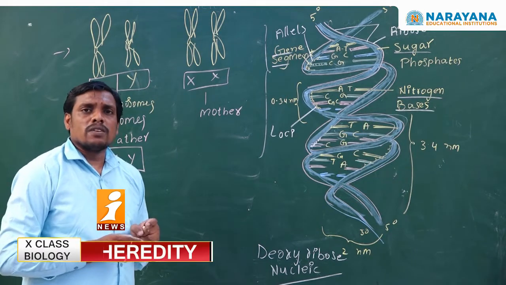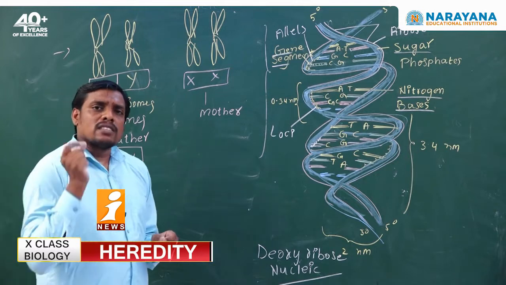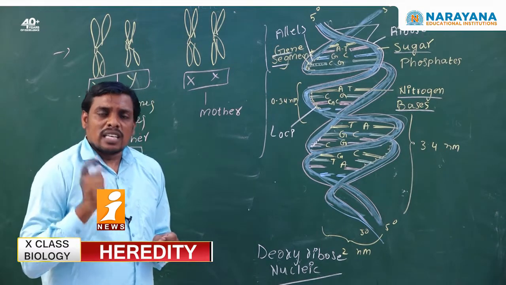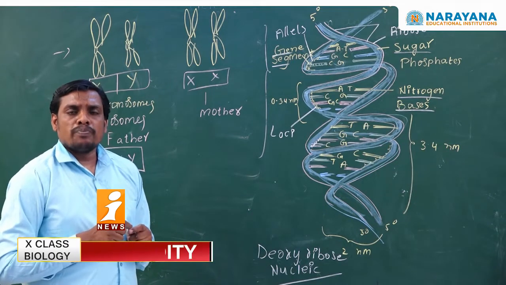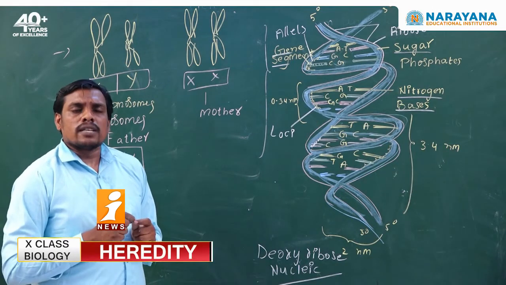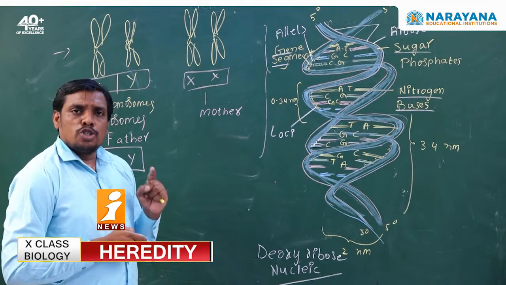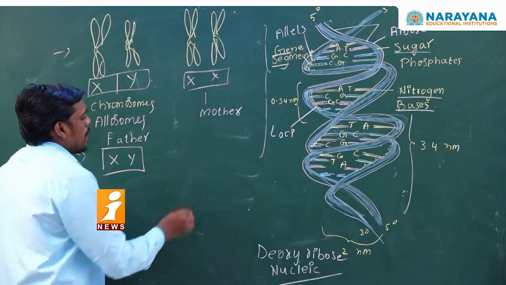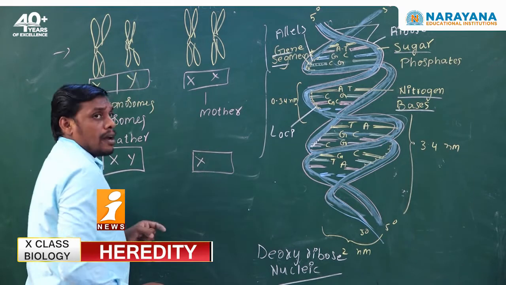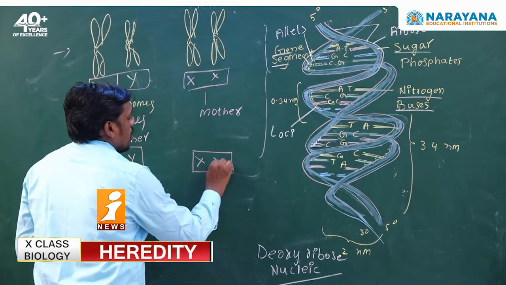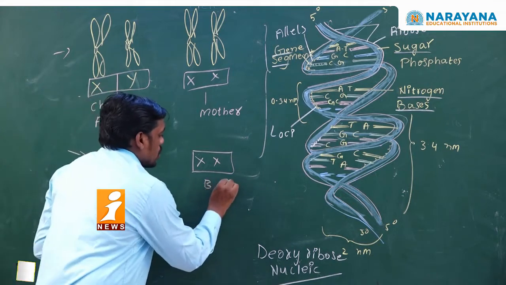Which chromosome is responsible for sex determination? The Y chromosome, a specialized chromosome that is only seen in the father's allosomes. Hence, the Y chromosome is responsible for sex determination. During fertilization, if the baby gets an X chromosome from the mother and also an X chromosome from the father, the baby will become a baby girl.